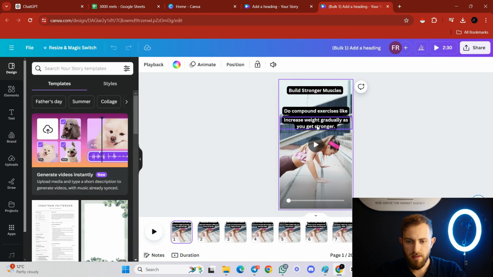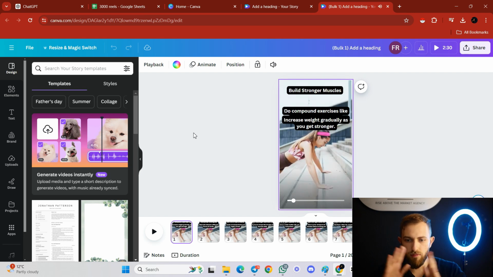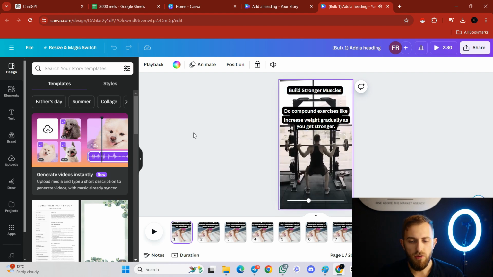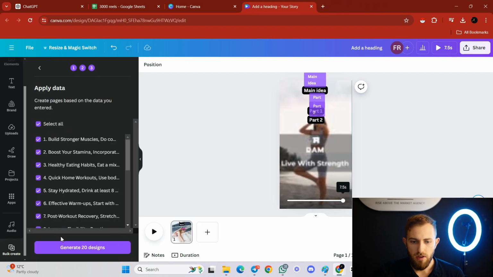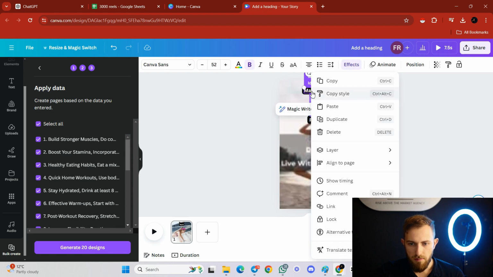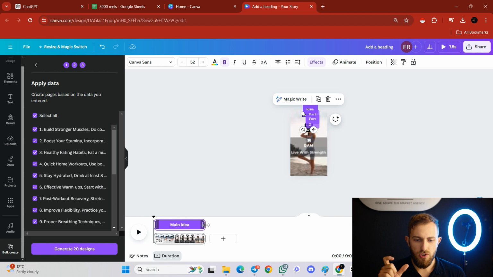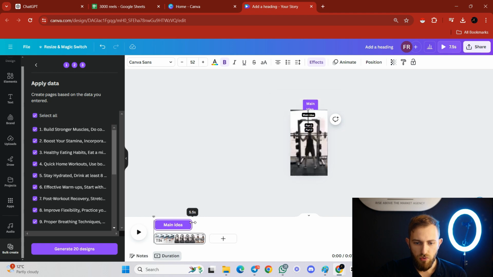Now if you click generate 20 designs, you're going to have a problem, which is the fact that every single sentence is going to be active for the whole video, which doesn't look that good. Cool. So how we fix it is you don't click on generate 20 designs, but first you would click on the main idea and you would go to show timing, and then you would change the duration of that specific text on the video. All right, so the main idea, you would just go over here and you would drag it down to exactly 5 seconds.